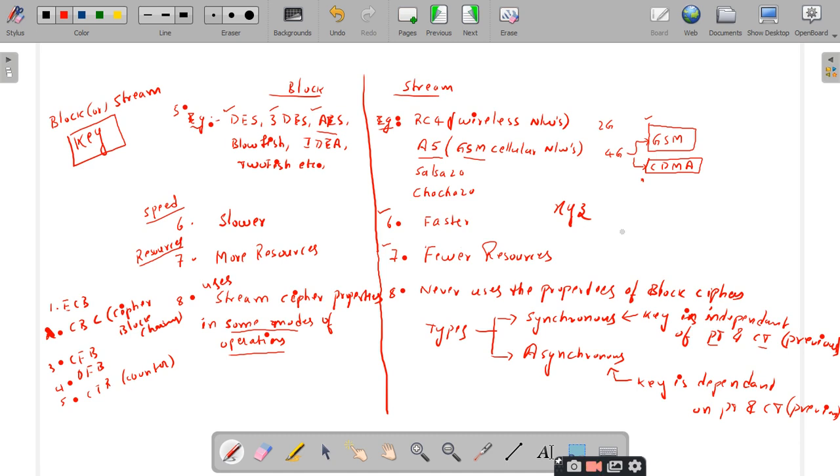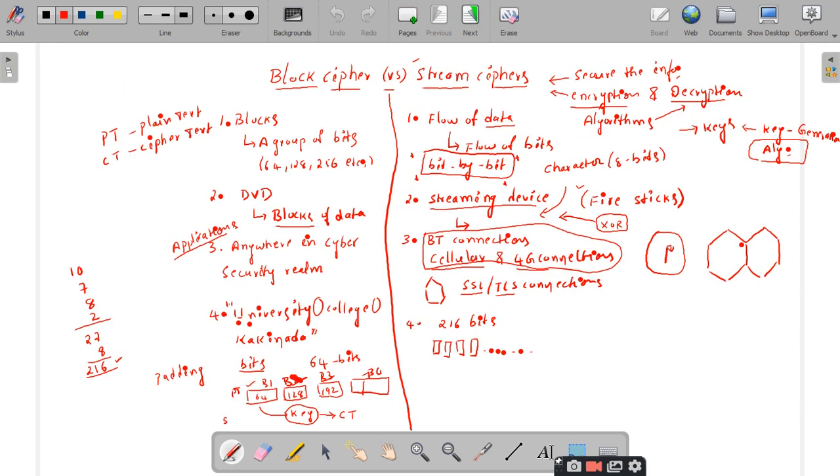So in this session we discussed one important topic where we have given a lot of differences between the block cipher and the stream cipher. The first one is how it is going to work, right? In the block cipher, encryption and decryption is based upon blocks, where a block is nothing but a group of bits like 64, 128, 256, etc. But in the stream ciphers, you are going to encrypt or decrypt in a bit by bit fashion. Sometimes you can take characters also, character by character.